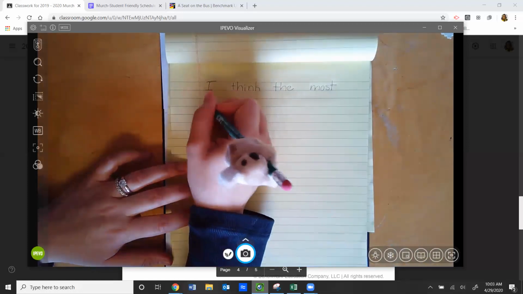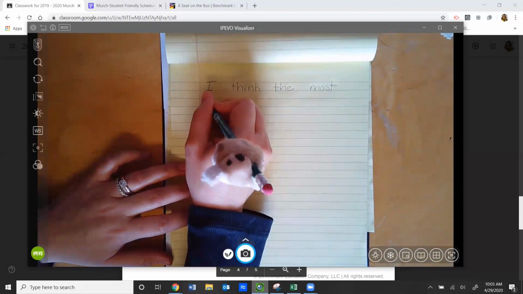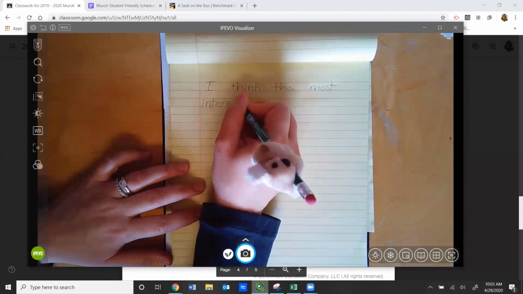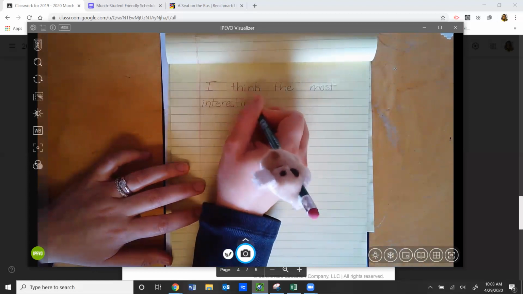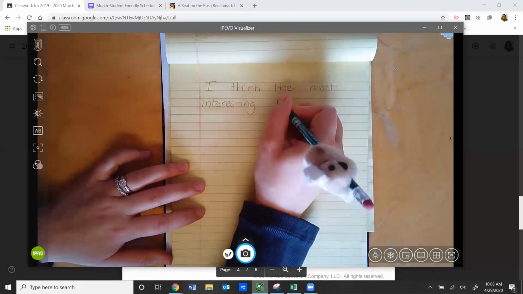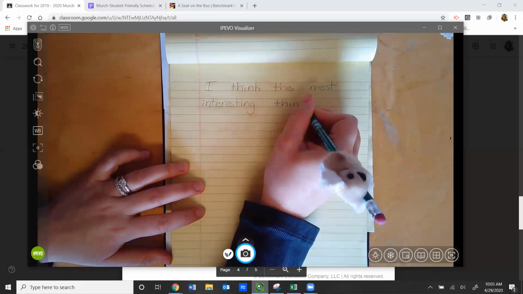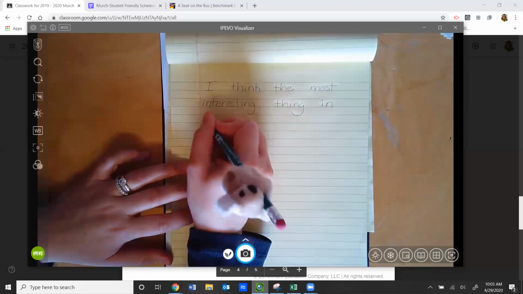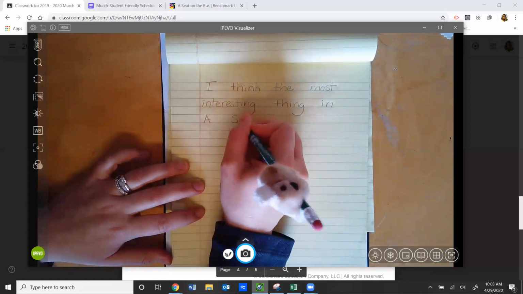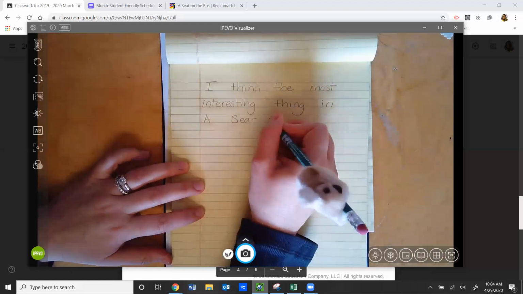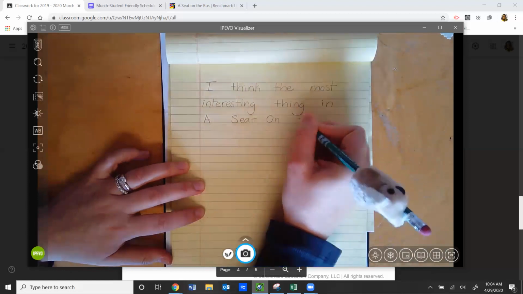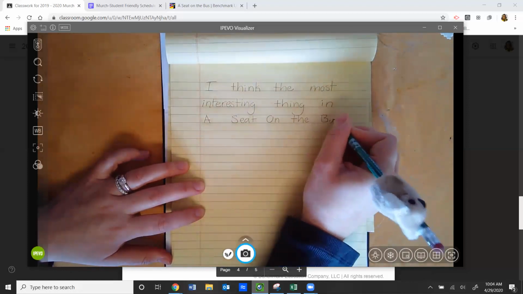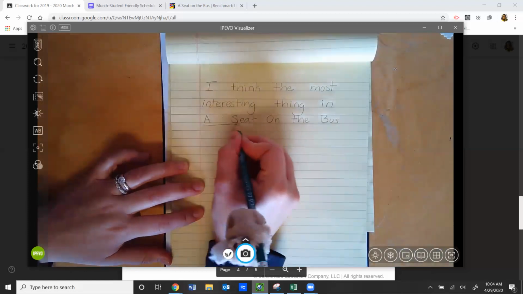I'm going to skip a line. You don't have to do that. I'm just doing that to make it easier to read. Now I'm going to go back and underline this because it's the title of the book.